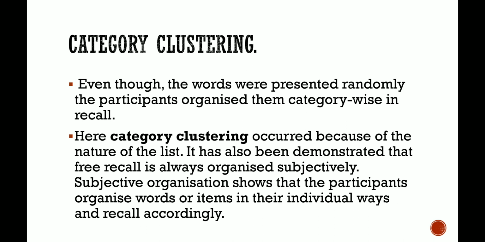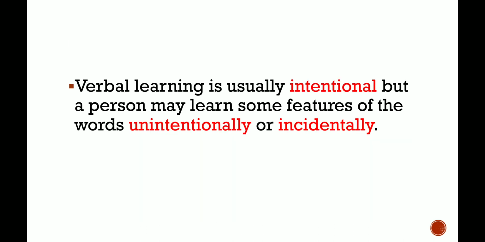Now, students, we have to understand that verbal learning is usually intentional. We present you something and we ask you to learn, but it cannot ignore the capacity of unintentional or incidental learning. For example, if we are hearing a rhyme on the radio, we can observe that these words are rhyming, or what the typical letters are with which it is being started.